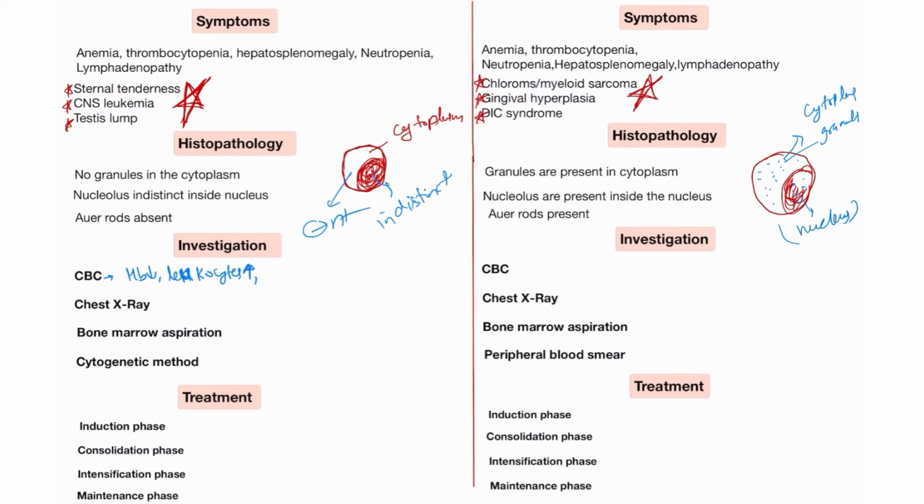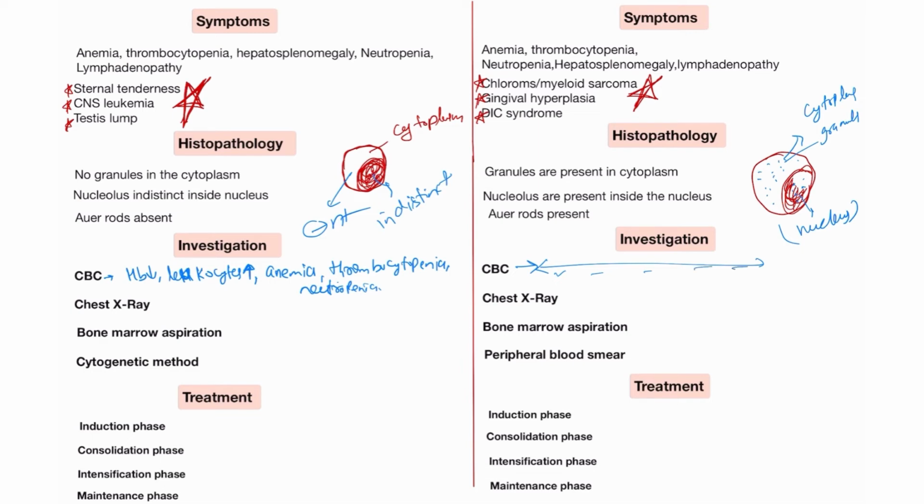The patient's hemoglobin is also lower, which causes anemia. Thrombocytopenia means the platelet count decreases in the patient. Thrombocytopenia and neutropenia, you will see in the CBC of the patient. The same condition occurs in the patient of acute myeloid leukemia. In this also you will see hemoglobin decreases, leukocyte increases, and anemia, thrombocytopenia and neutropenia are present.